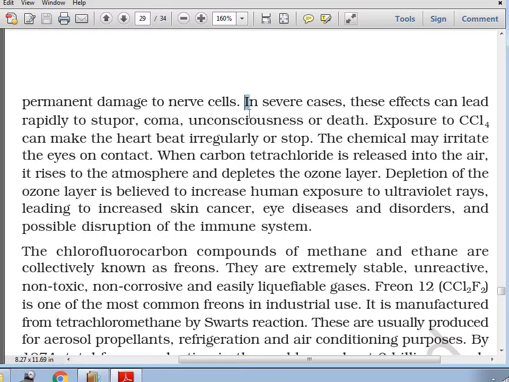In severe cases, it may lead to stupor, coma, unconsciousness, or death.